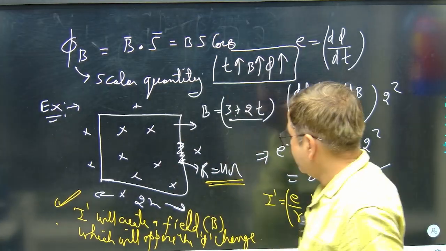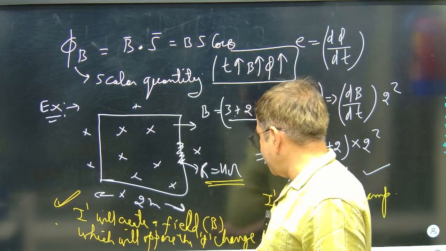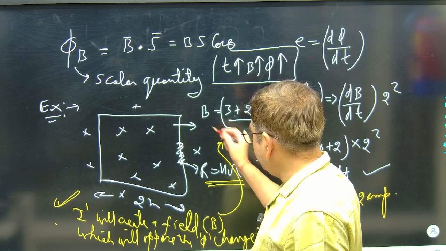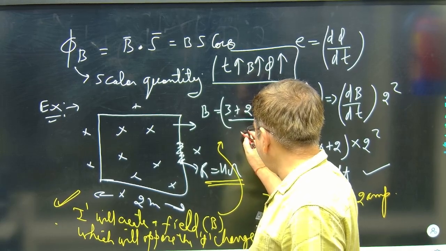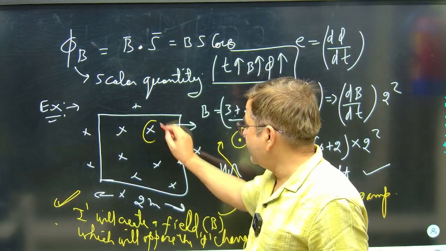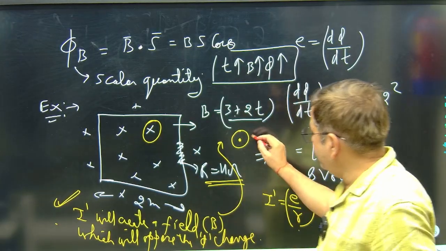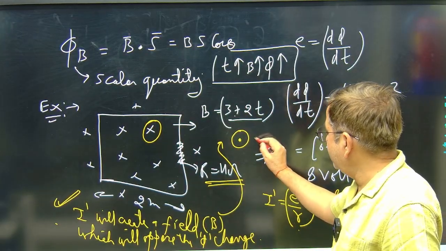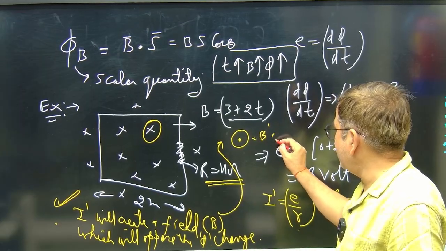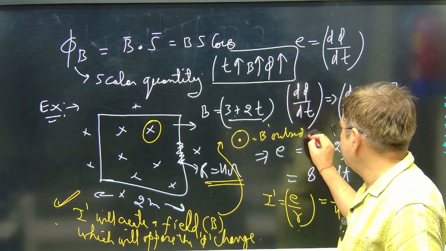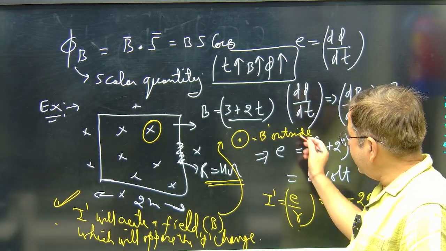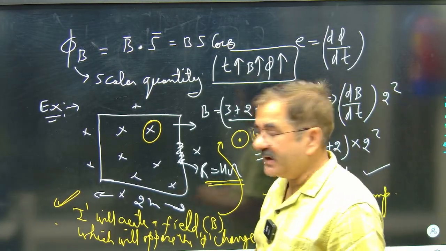meaning that it will create a field B. Here the field B will be, if it is opposing, this field has to have the direction outside. The initial field was inside, so this will be outside. The field B induced, if I say B dash induced, is outside the page. It is outside the page. To make it happen like that, we apply the right hand thumb rule.